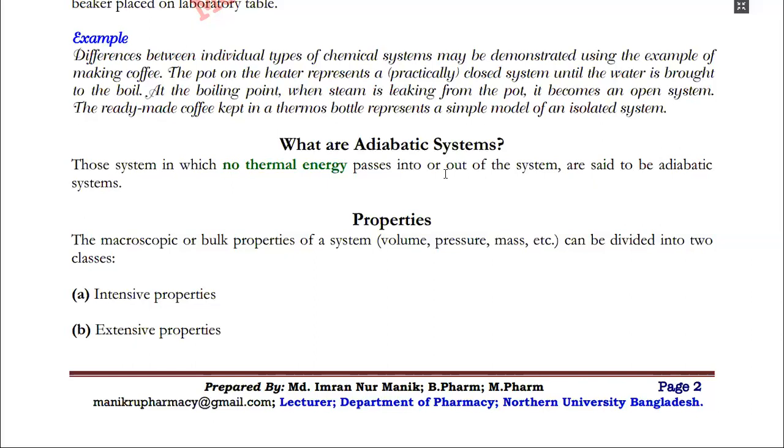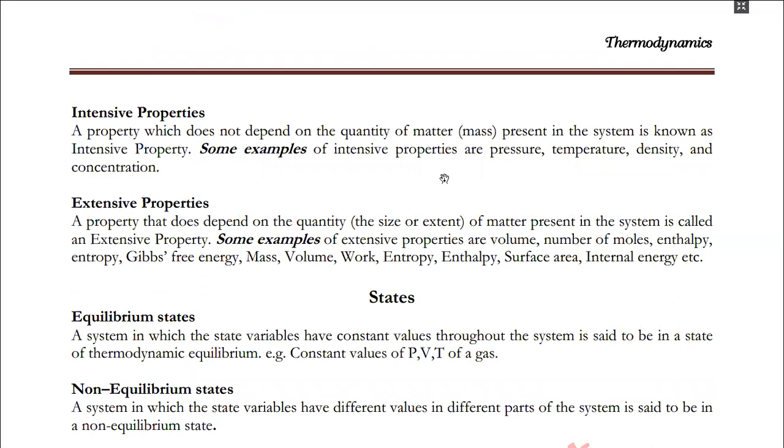Now let's move on to the types of properties. The properties are basically classified into two categories. Number one, intensive properties. Number two, extensive properties. Number one, intensive property. What is an intensive property? An intensive property is a property which doesn't depend on the quantity of matter present in the system.